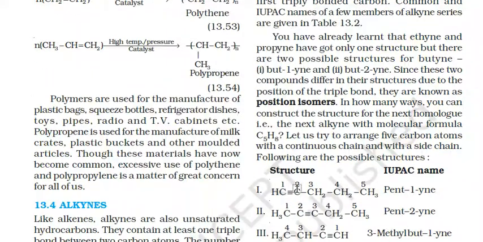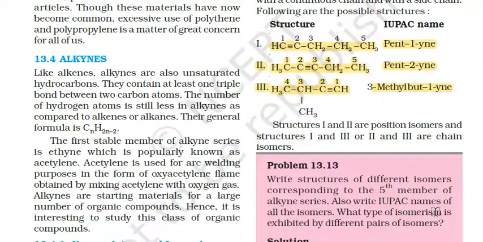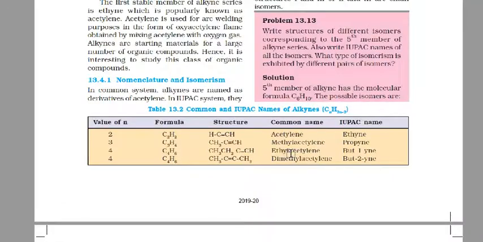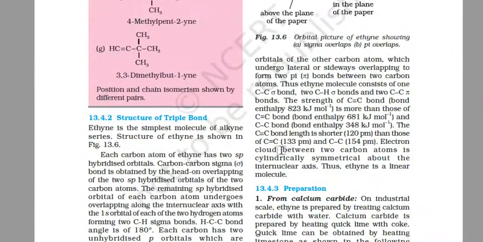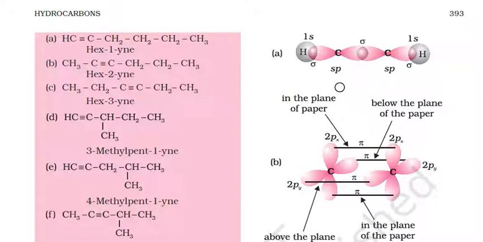What kind of isomers are they having? They are having position or structure isomers. They possess structure isomers. And what is the structure of the triple bond here? Here we can see that the structure of the triple bond is like this. Two sp hybridized carbon atoms form a sigma bond with each other and a sigma bond with one hydrogen. The 2px and 2py orbitals are left.